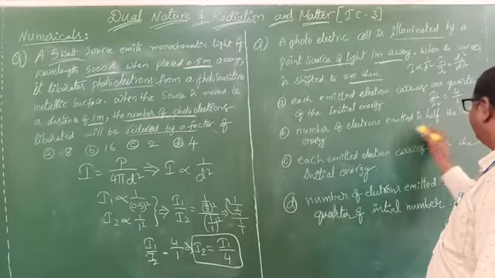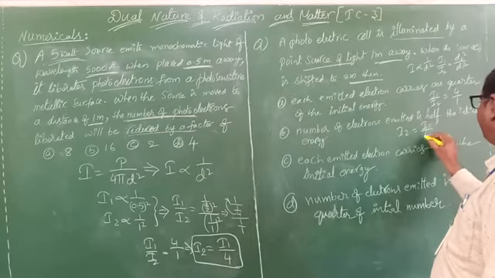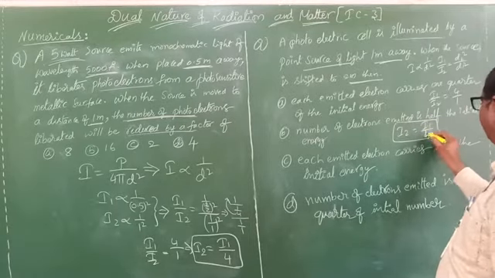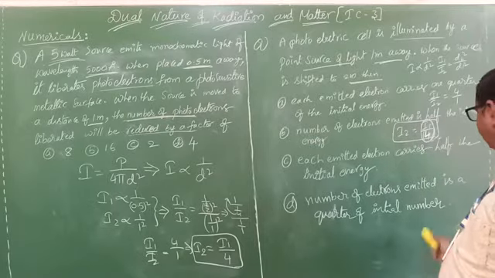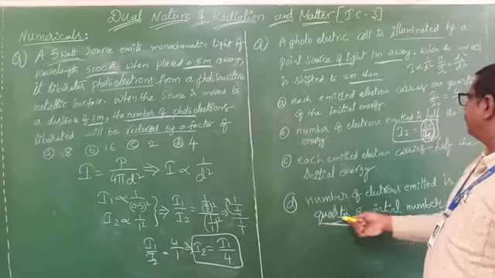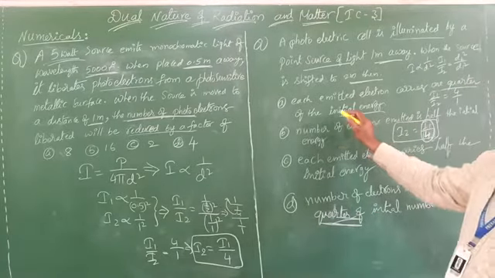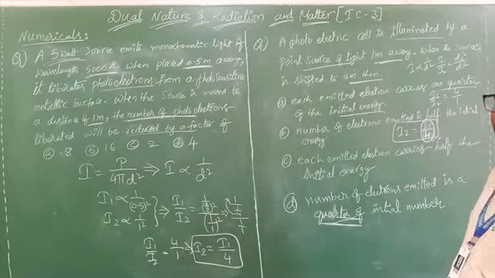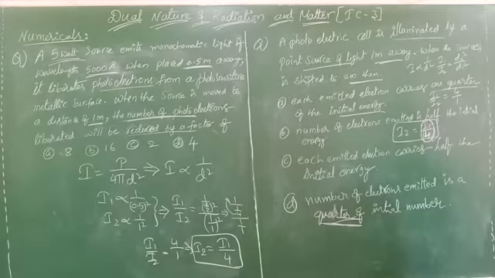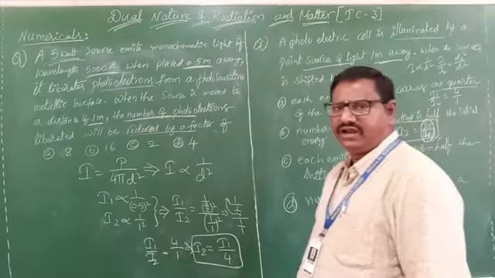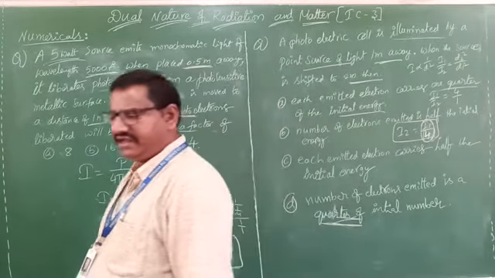So the intensity I2 equals I1 by 4. So initially it will become a quarter. So the number of photons becomes a quarter. Here the energy does not decrease, only the number of photoelectrons will reduce. Clear? So the initial number of photoelectrons will become one fourth part, simply a quarter of the initial value. The energy does not decrease.